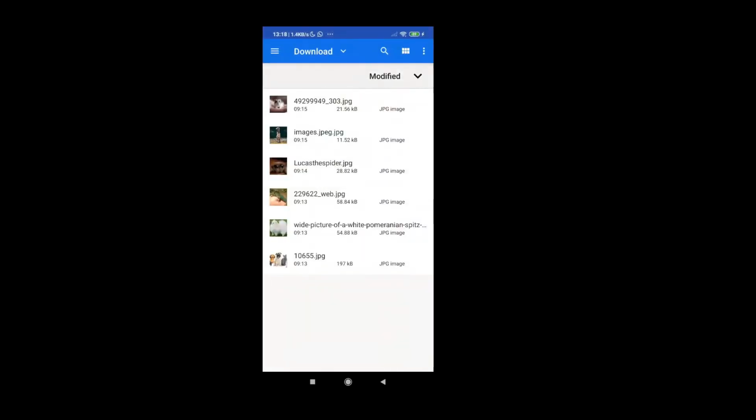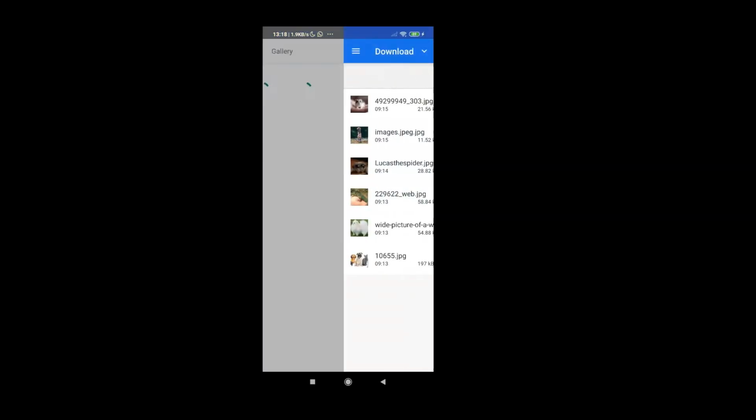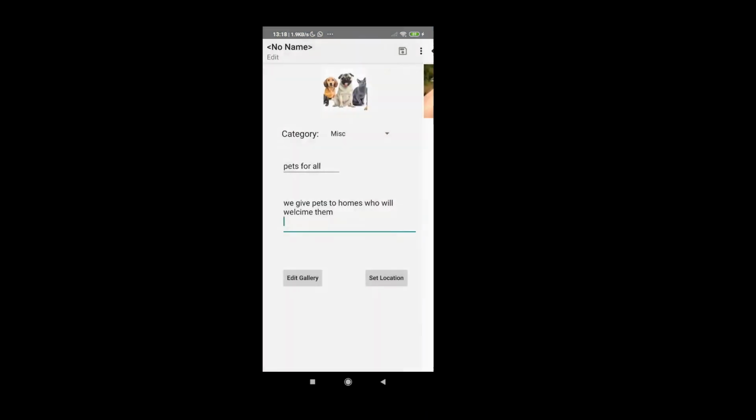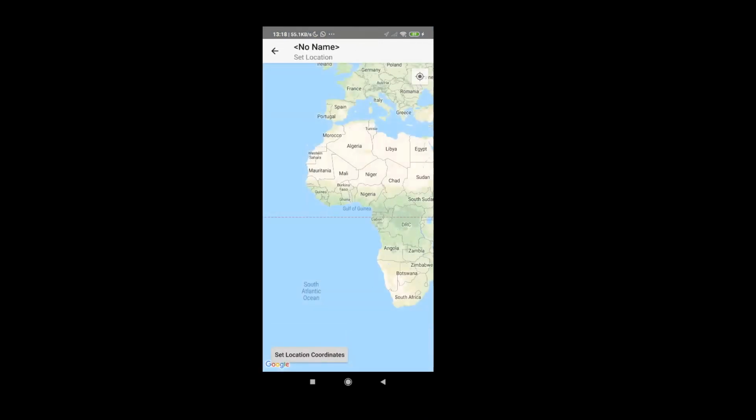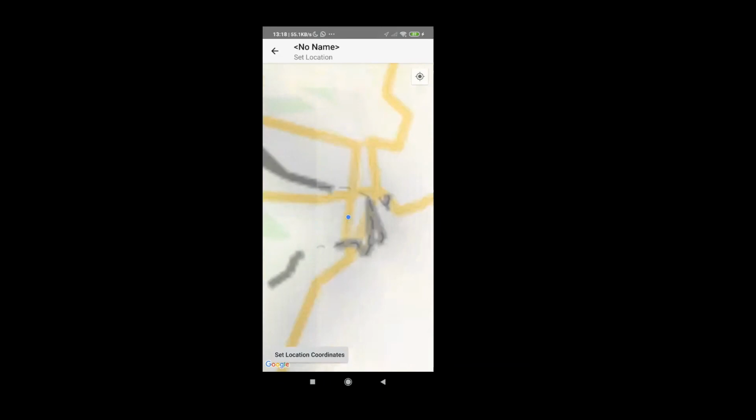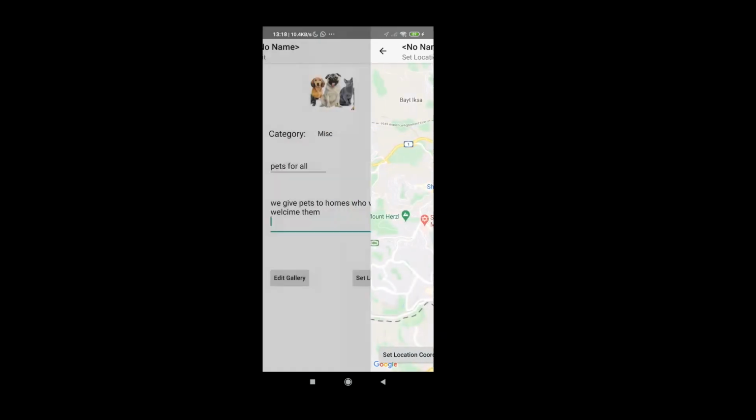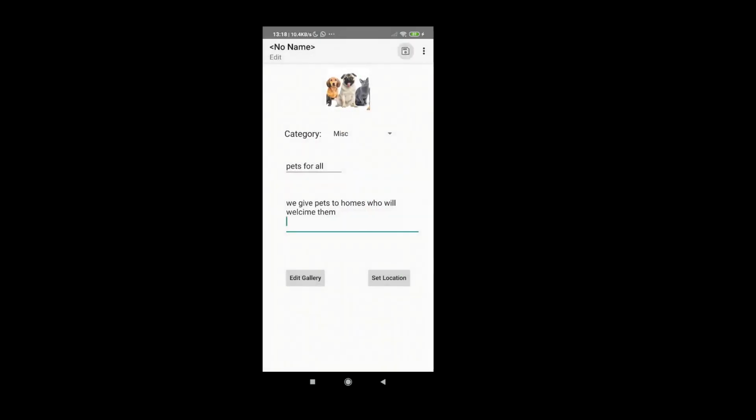I can add a few pictures. And I can set a location. I can save my business.